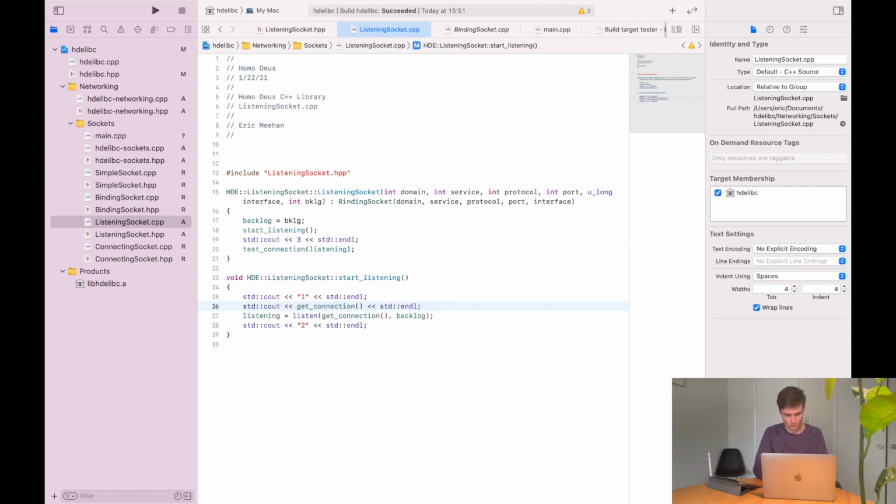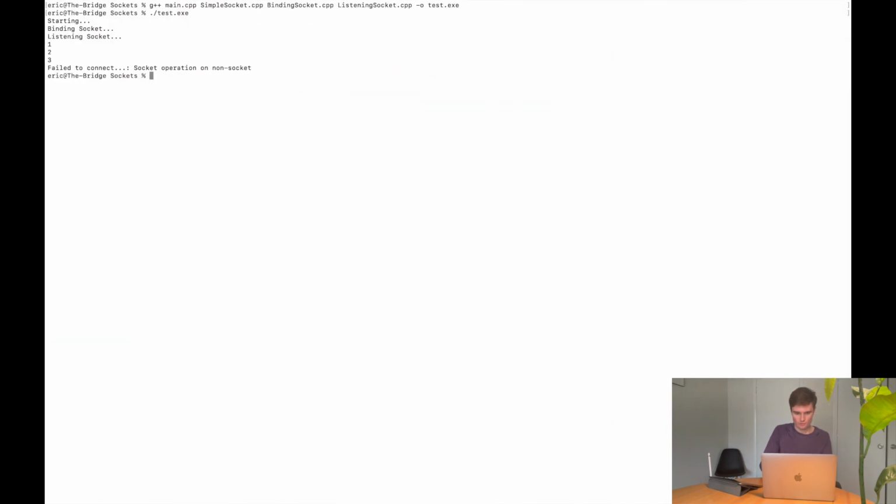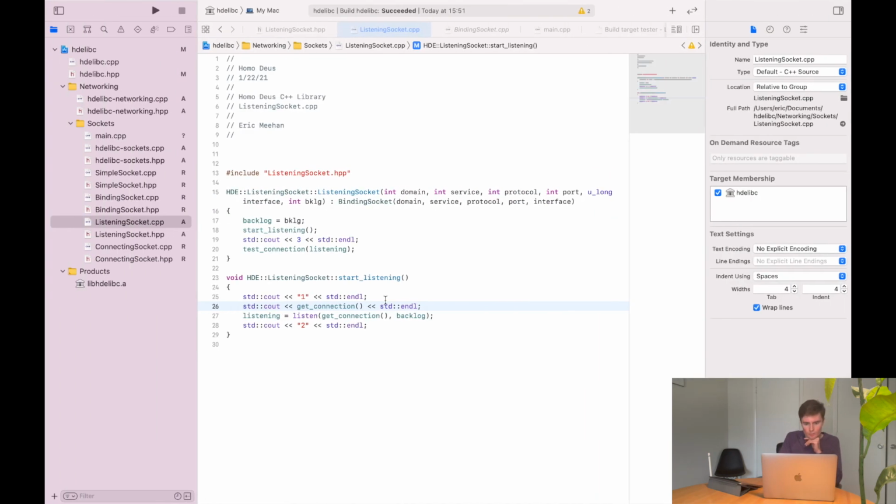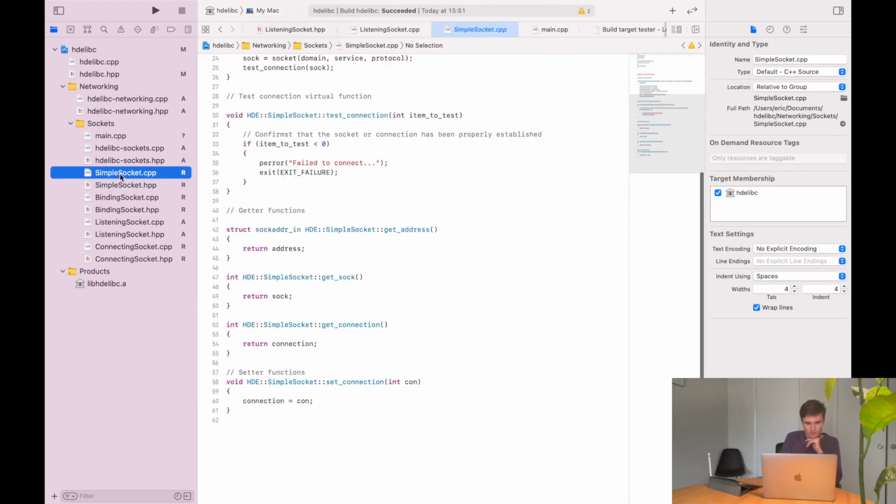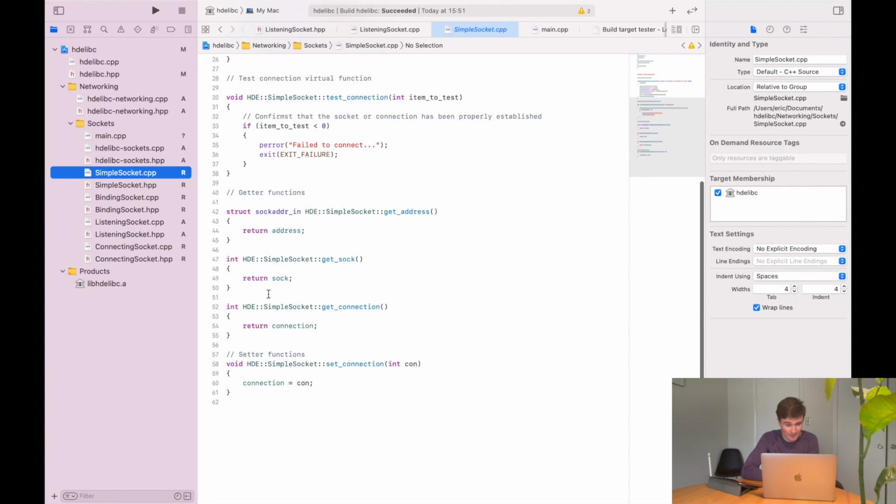All right, let's compile and test. 0. Okay, so it is 0. But that doesn't make a lot of sense because binding socket, or the test connection, is trying to see if it is less than 0. And it is 0, so that should not be failed to connect.